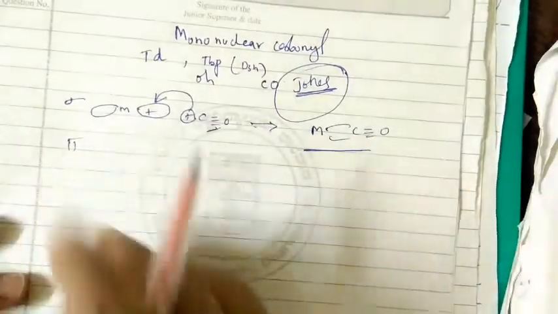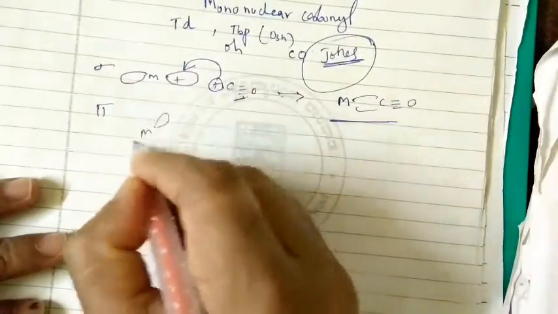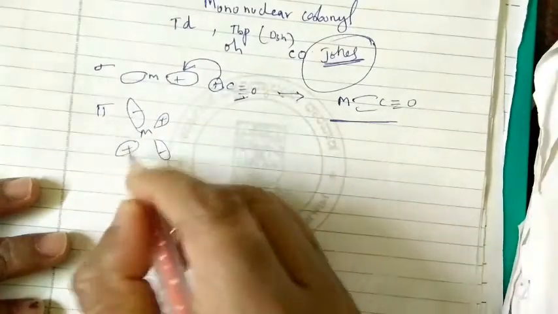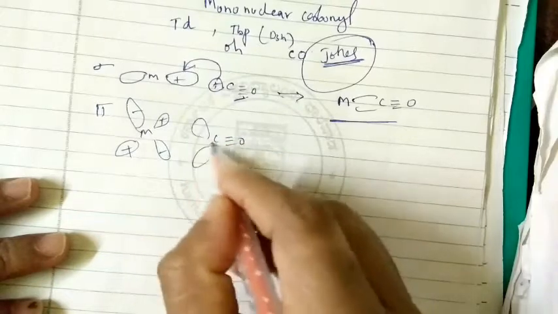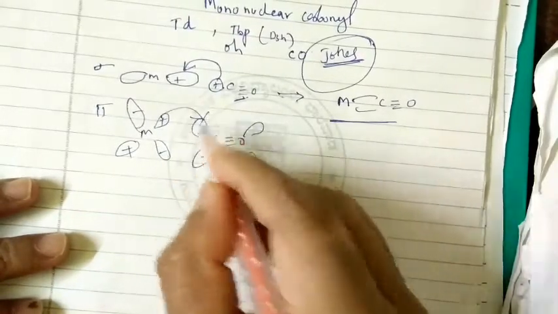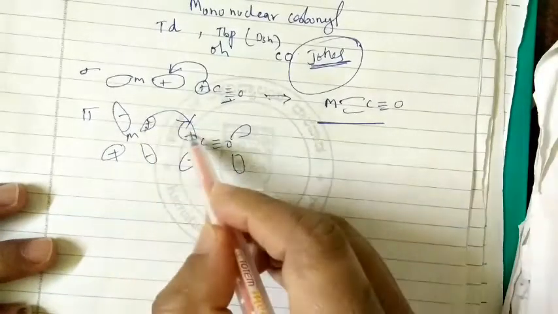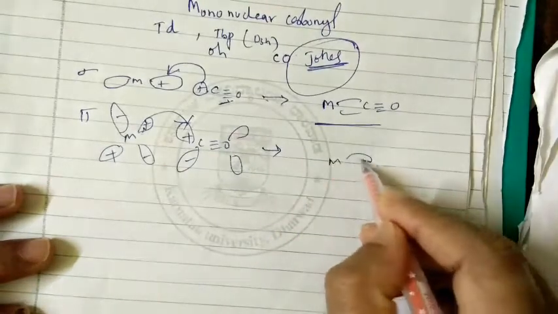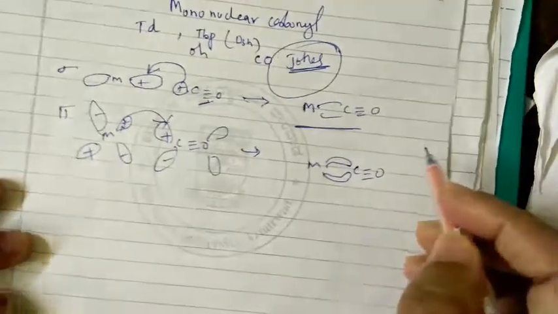So similarly, the synergic effect, you have learnt it previously, the pi bond if you see here. So now metal like this, so plus minus minus plus. Now what will happen here, carbonyl having the empty orbital here like this. Here it is plus minus, and you can see here there is the donation of the electrons from the filled metal orbital to the empty orbital, giving you the pi bond orbitals.